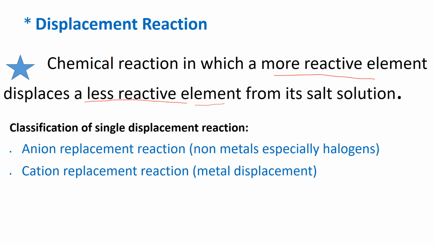Based on whether the metal is involved or the non-metal is involved in the reaction, there are two types of single displacement reactions. One is anion replacement reaction, that is, non-metals are involved, especially halogens like chlorine, bromine, iodine or fluorine. Then it is called anion replacement reaction. The second type is called cation replacement, or generally it is called metal displacement reaction. Let us learn in detail about metal displacement reaction.